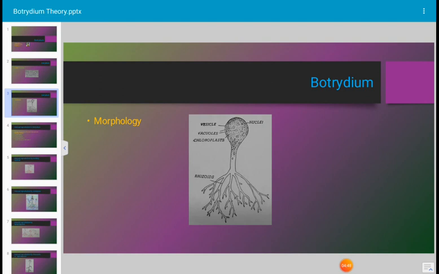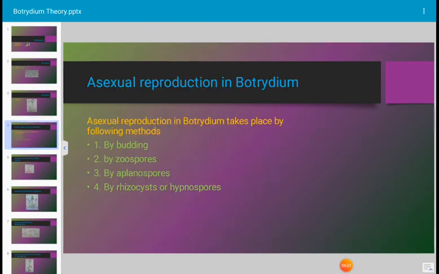This is a species in which the rhizoidal system is dichotomous, which was reported by Miller, the algologist, in 1927 from Russia.